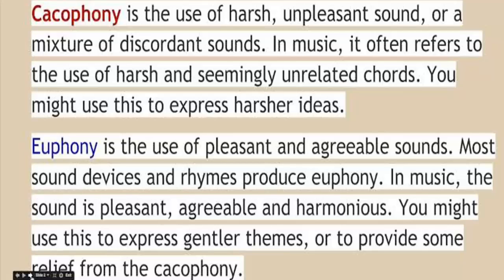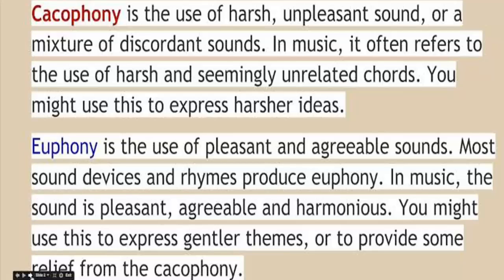But on the other hand, euphony is a device that uses words or phrases that are used to bring a melodious sound effect. And it is derived from the Greek word euphonos, which means sweet voiced. Euphony gives a very pleasing effect to the reader due to the repetition of certain vowels or smooth consonants. Writers use this device with other poetic devices like assonance, rhyme, alliteration to bring pleasing and soothing effects.